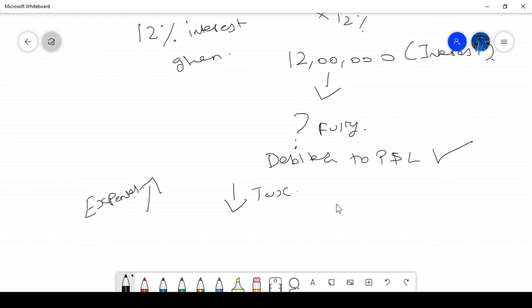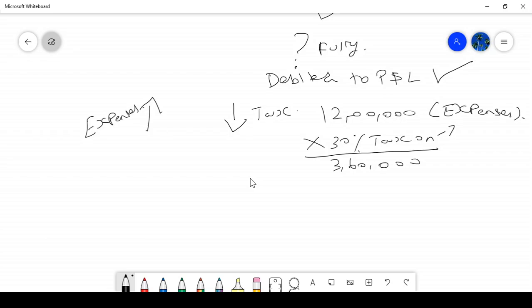Because of these expenses, they are showing less profit. So if they show less profit, they will pay less tax. If this expense is not available, then this tax saving is also not available.